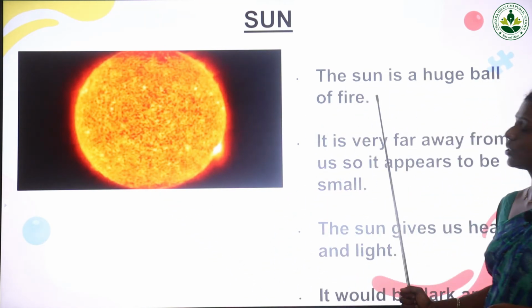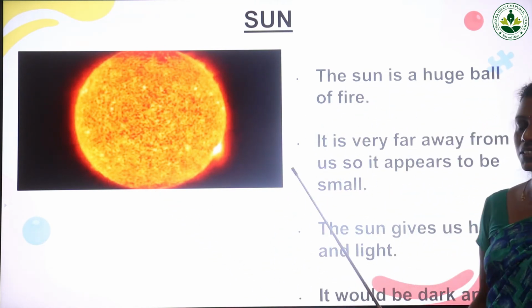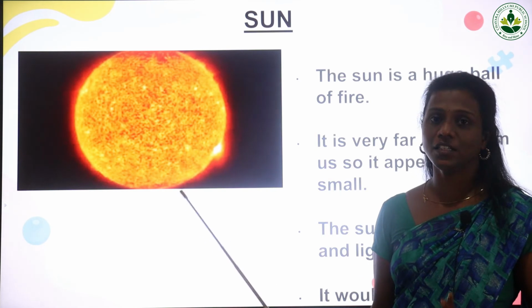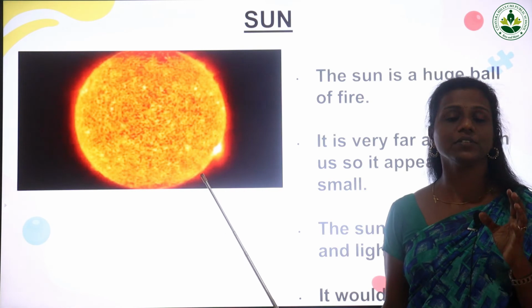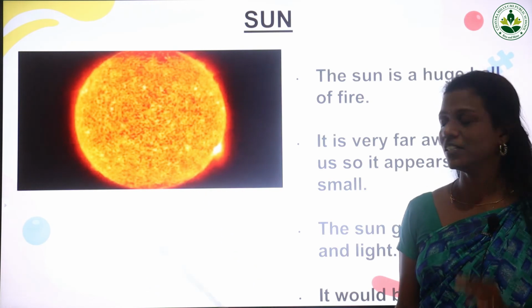So the sun is a huge ball of fire. If anybody asks you what the sun is, then you have to say the sun is a huge ball of fire. It is very far away from us. That's why it appears to be very small.